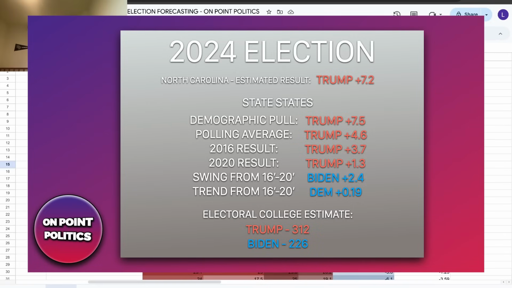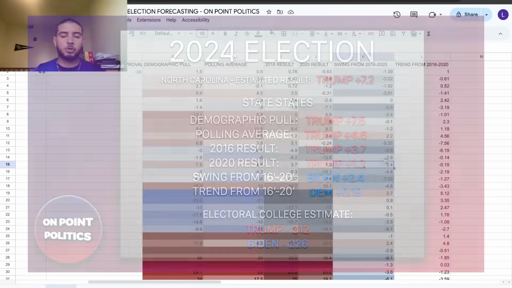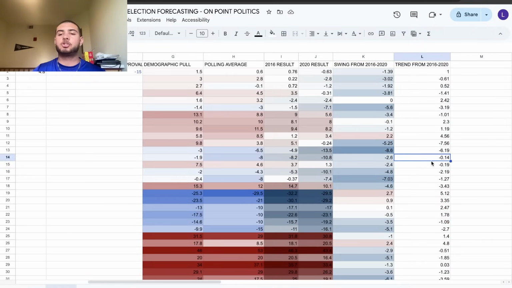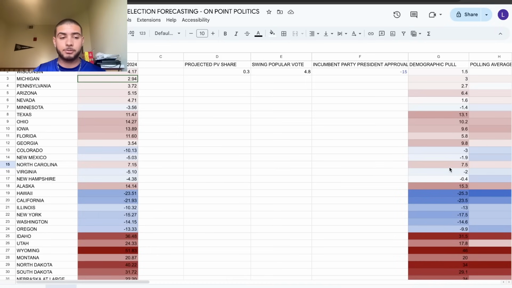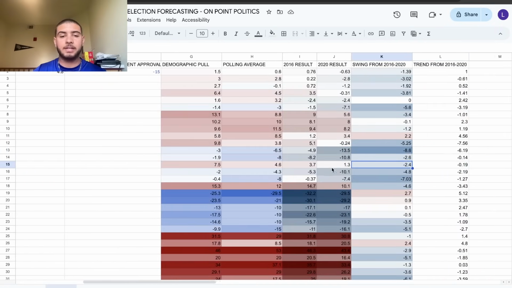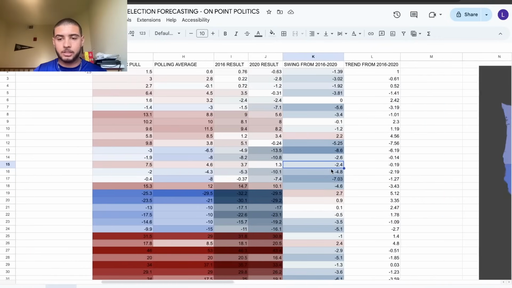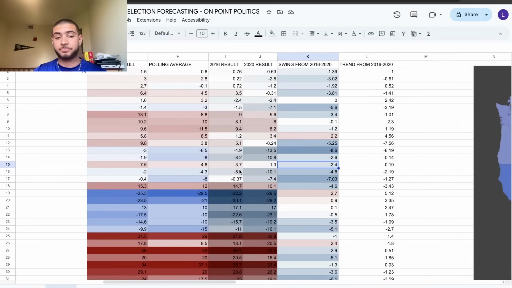If you look at this, the demographic poll is 7.5 in the state. The polling average has him up by 4.6%. The result in 2016 had Trump up by 3.7, then Trump up by 1.3% in 2020. The swing from 2016 to 2020 is 2.4 points Democratic, and the trend is barely to the left. Actually, the state only trends 0.19 percentage points towards Biden, and so that's not a big enough trend to make the state really trend in a certain direction.